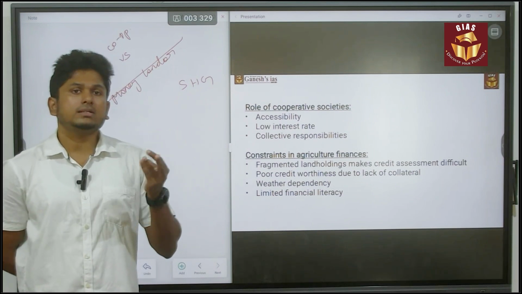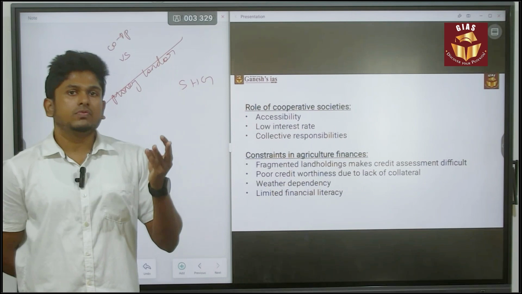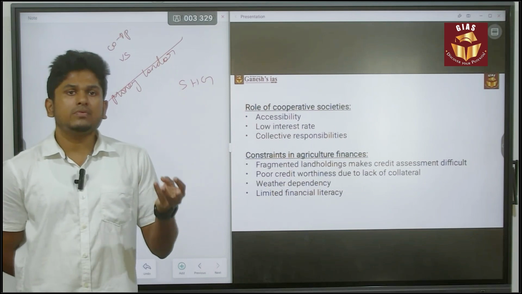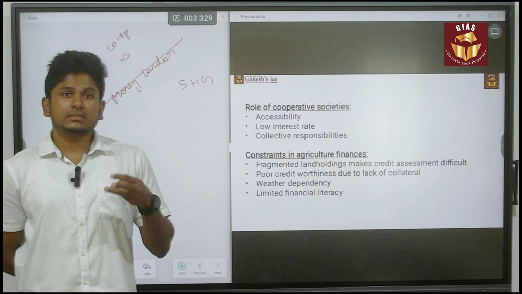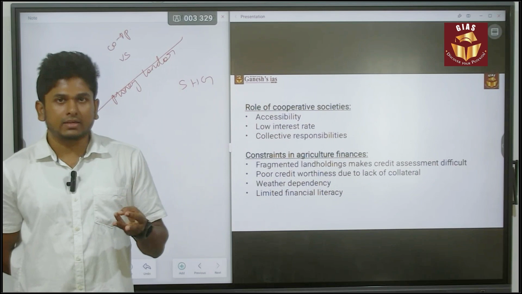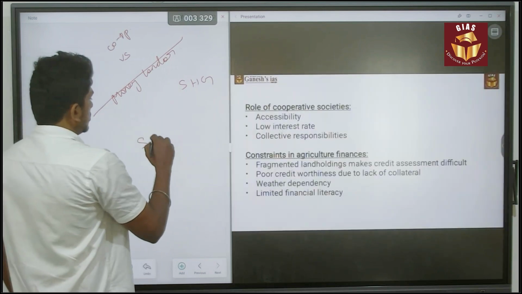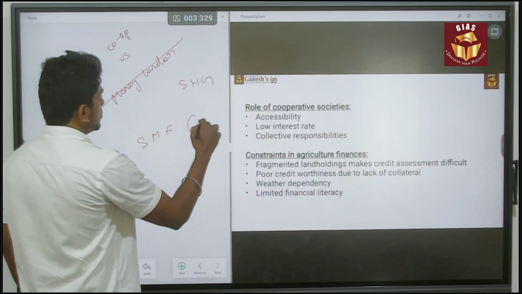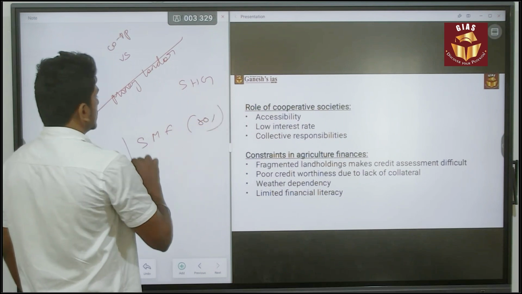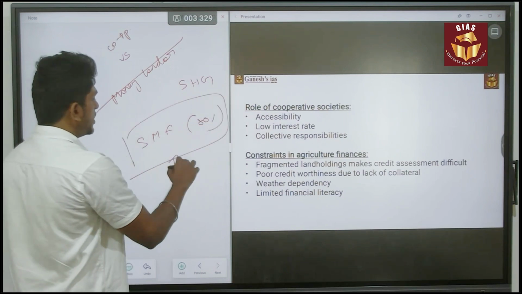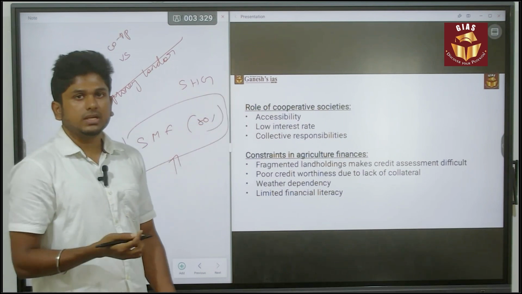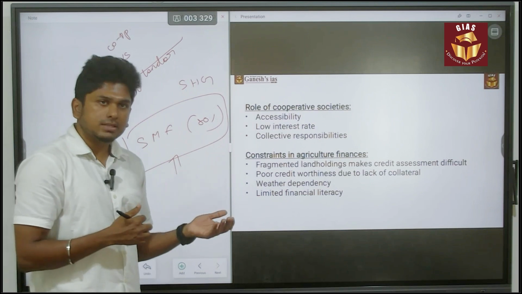So the collateral is the major constraint. If I don't have collateral, how will I get a loan? So that is the major issue, fragmented land. And also when it comes to India, small and marginal farmers are around 80 percent. In such a scenario, how will they get loan facilities? So that is the major constraint.